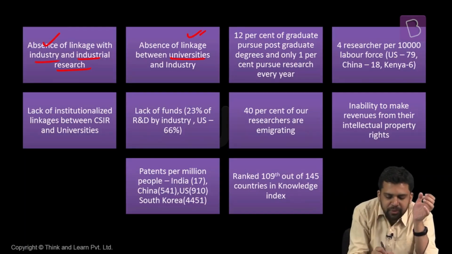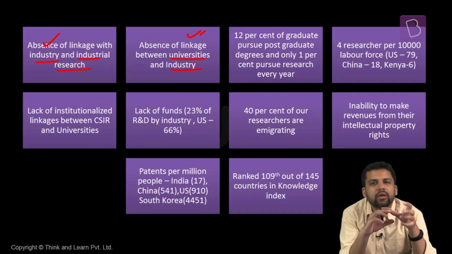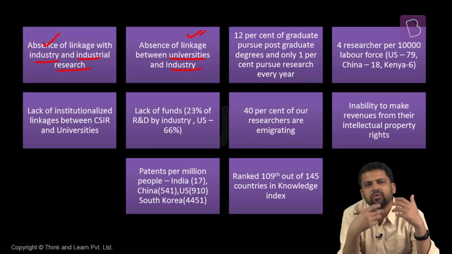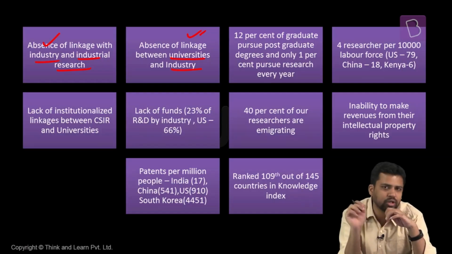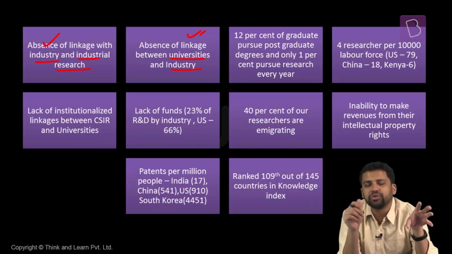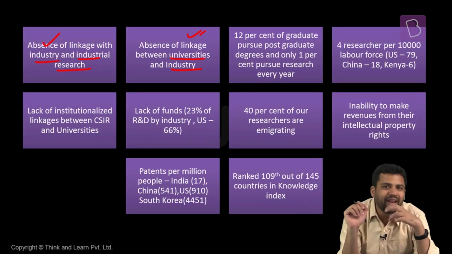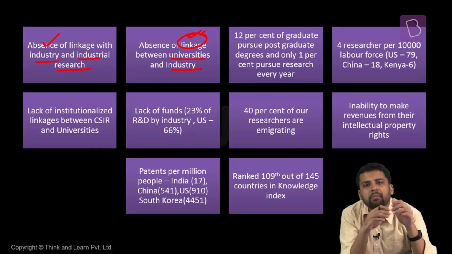There is also absence of linkage between university and industry. If university and industry are linked together, we can solve multiple problems. Some of the problems that industry faces can be resolved by some project in the university. The university faculty and students can take up the problem, research on it and provide them a solution. At the same time, those who are in the universities might work as interns, apprentices in the industry. That way, their skills will also be relevant. They will gain some skills which can be utilized in the industry. So both can be benefited. Industry can be benefited, university can get benefited if there is a linkage. But this kind of linkage is also lacking.